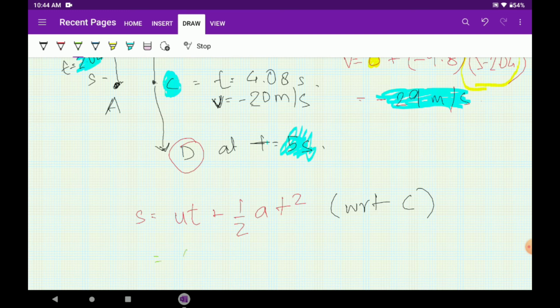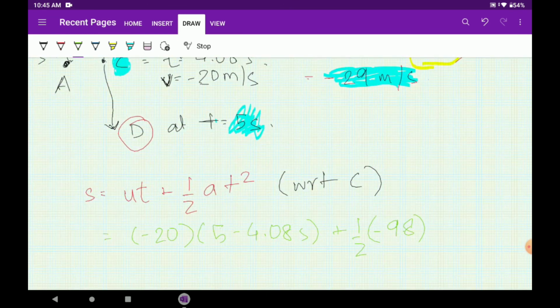The ut will be minus 20 multiplied by 5 minus 4.08 seconds plus half into minus 9.8 multiplied by 5 minus 4.08 whole square. Why did I write here 5 minus 4.08?